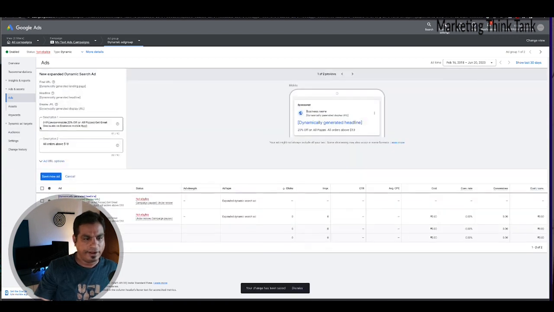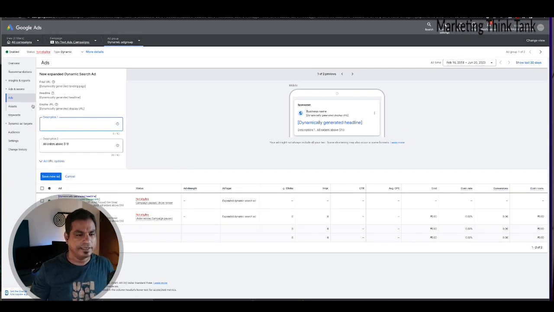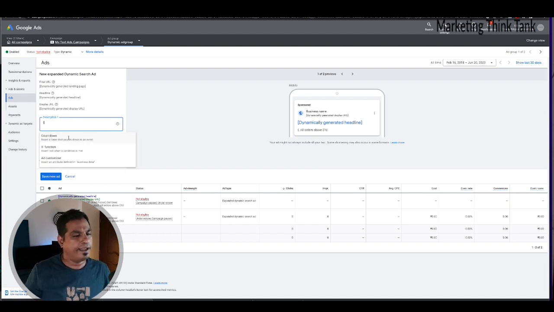Okay, let's create a new dynamic ad. And when you're creating this dynamic ad, let's remove this. And I want to open a flower bracket. I am not going to do a countdown timer. I'm not going to do an if function. I don't want to do it with the ad customizer also.